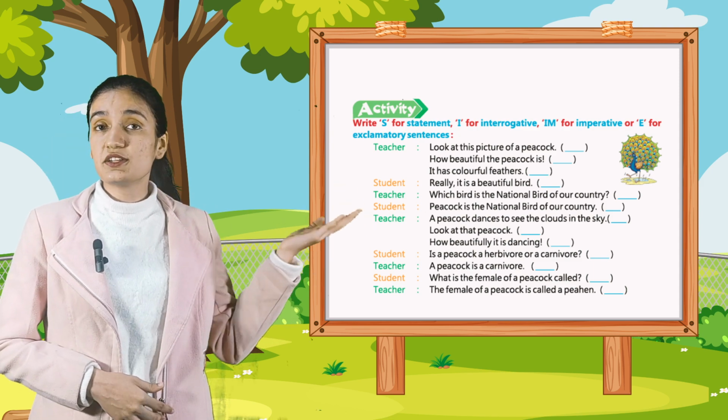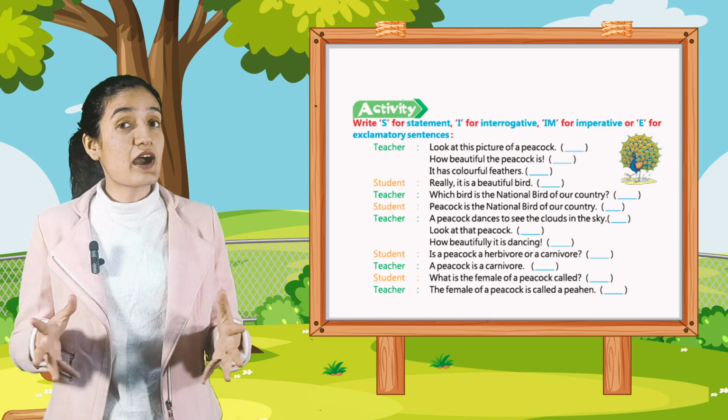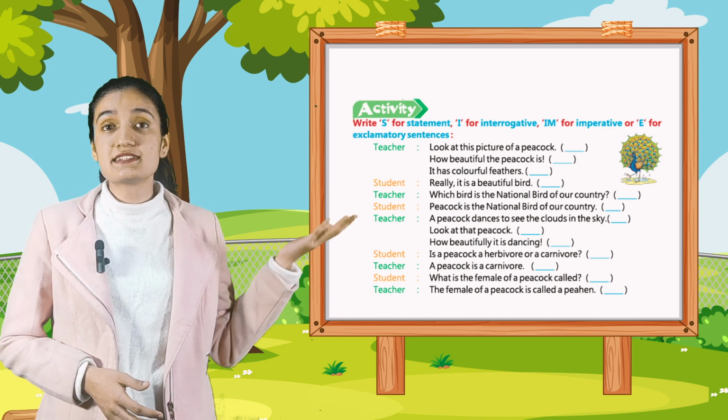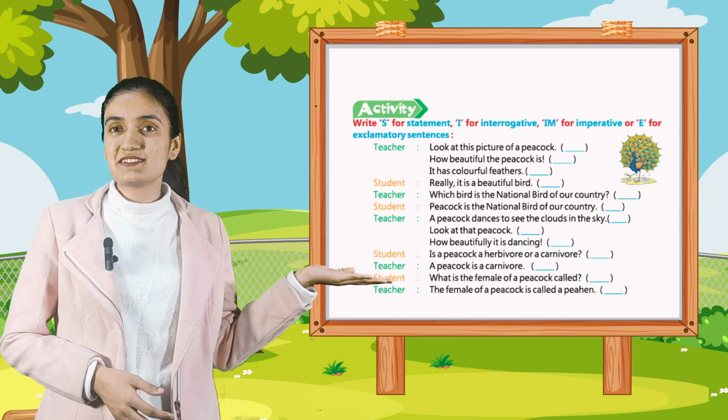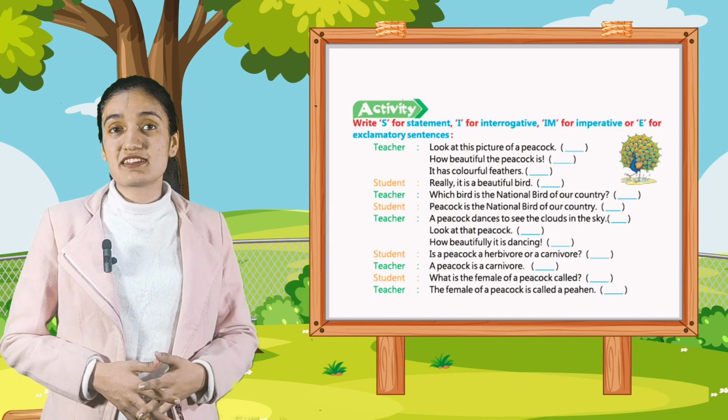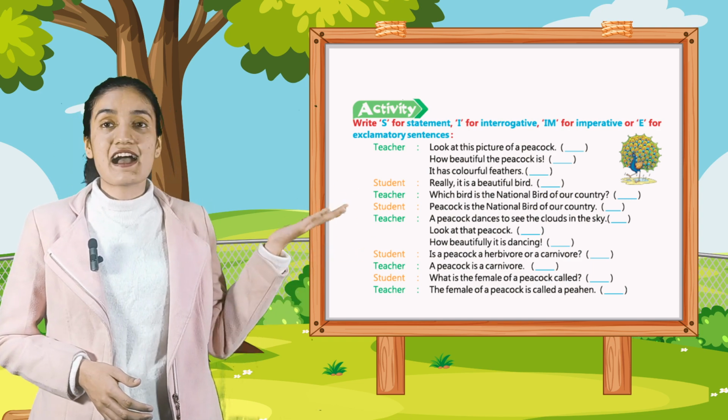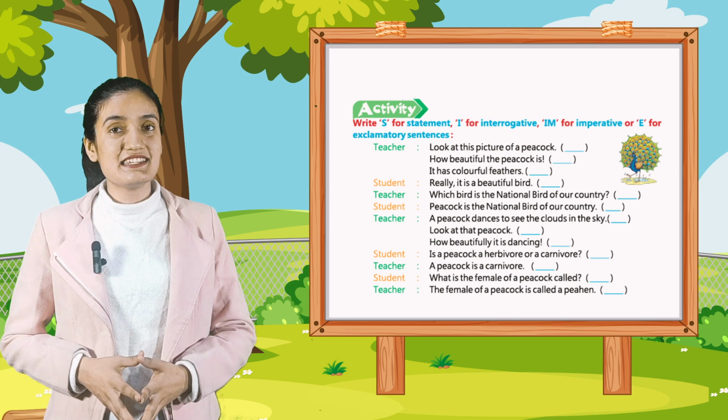So kids, here you read these sentences. Now identify them as statement, interrogative, imperative and exclamatory sentences and write S, I and E accordingly.